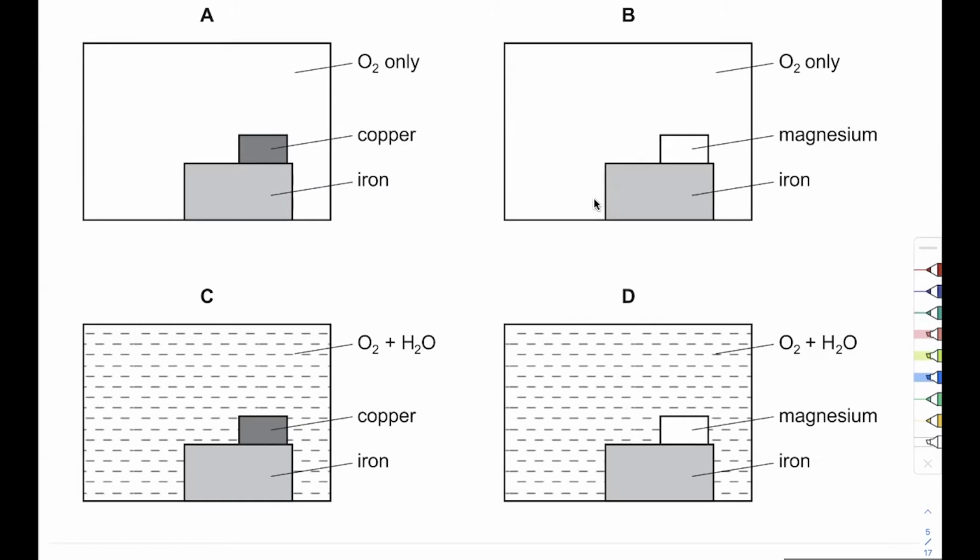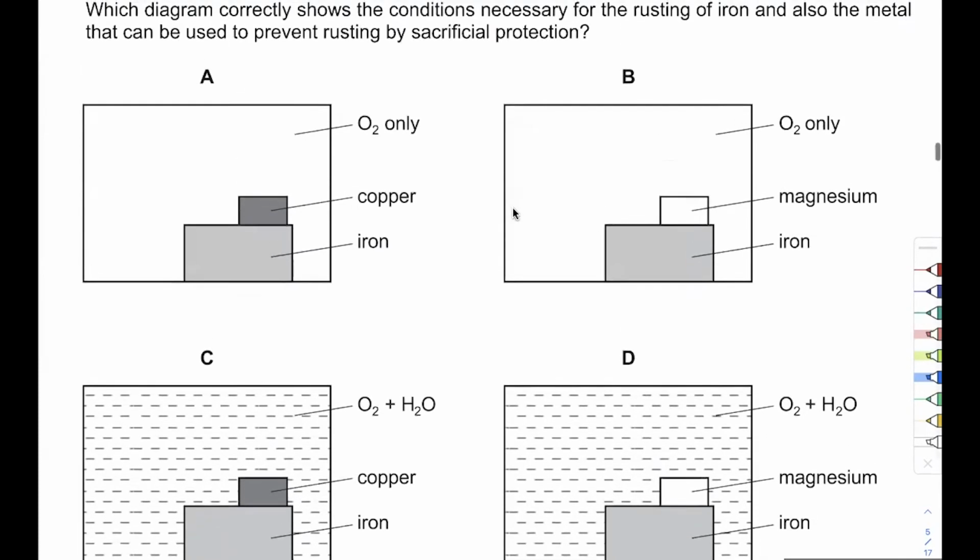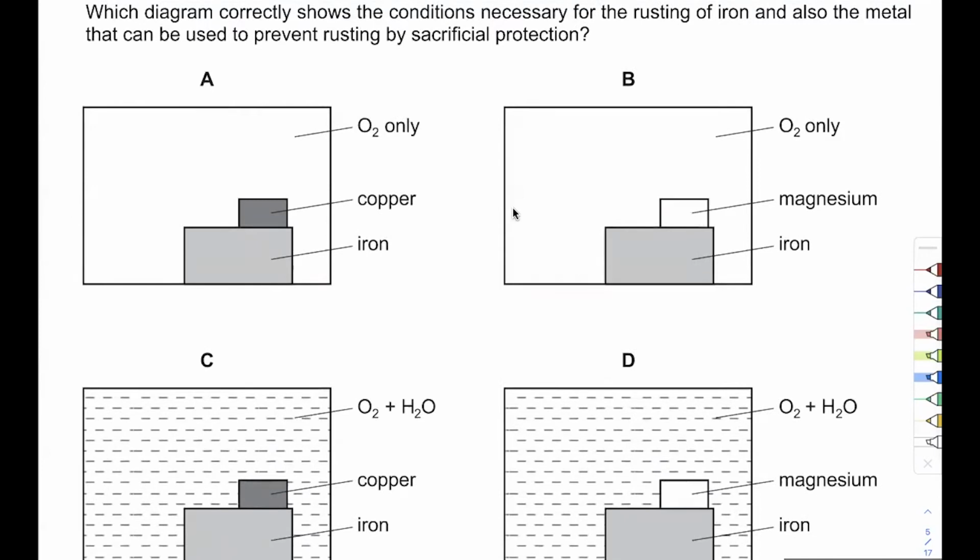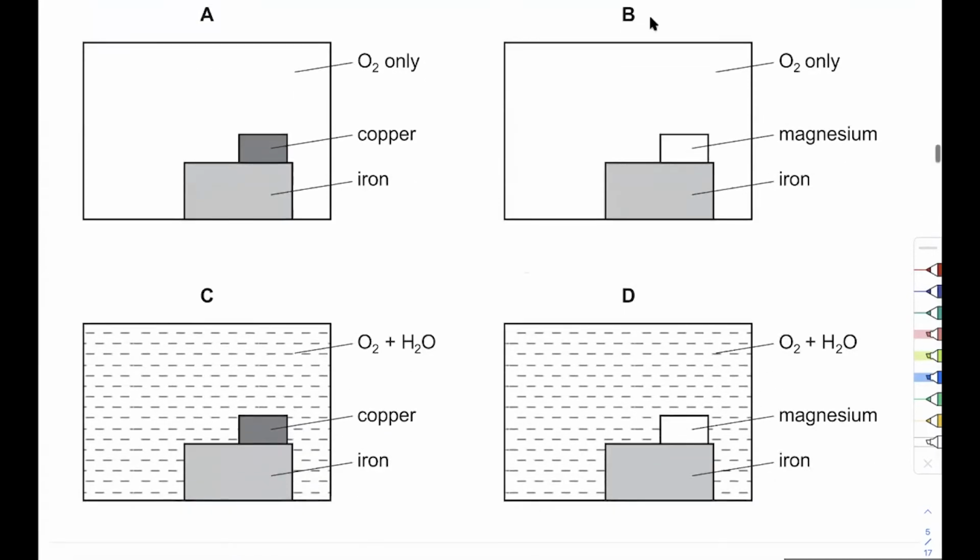Very good. So that means if I want to do sacrificial protection of iron, then I need to use magnesium. That's one. So that means it's either B or D. And second, I want to prevent it from rusting, so I need a situation where rusting can happen. If there's only oxygen, there's no chance rusting will happen. I don't need this magnesium. Iron itself will stay as it is. And that is why my answer is going to be D. There is a chance of rusting here, and there will be sacrificial protection because magnesium reacts.